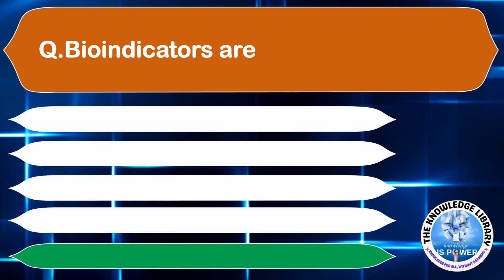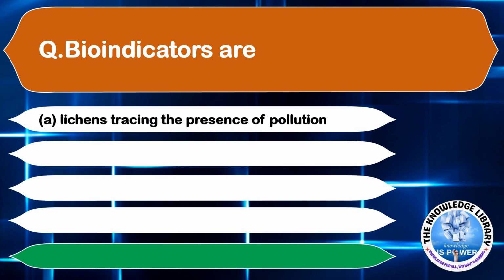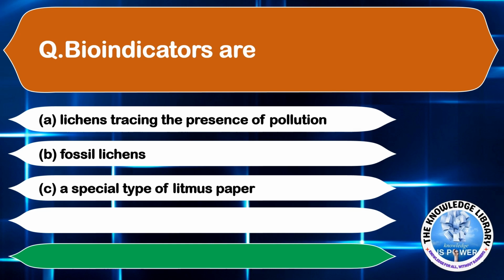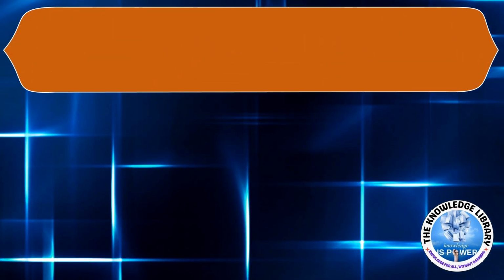Bioindicators are option A, lichens tracing the presence of pollution. Option B, fossil lichens. Option C, a special type of litmus paper. And option D, none of the above. The correct answer is option A, lichens tracing the presence of pollution. Moving on to the next question.